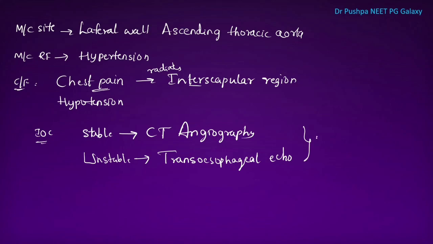These two are the most important questions: what is the investigation of choice in a stable patient and an unstable patient? What is the management of aortic dissection? The management is surgery. Here also we will do Dacron graft repair.